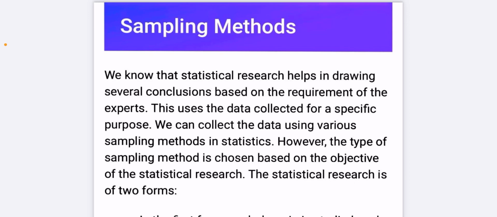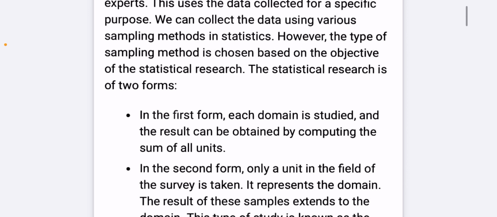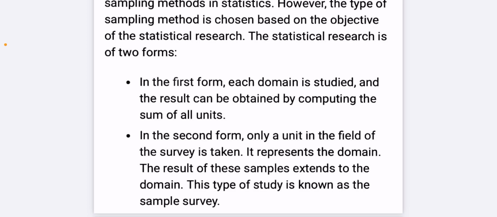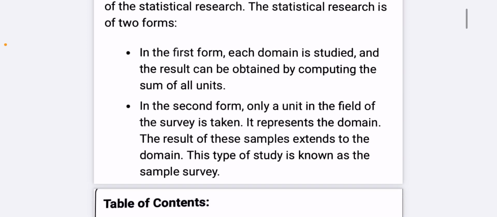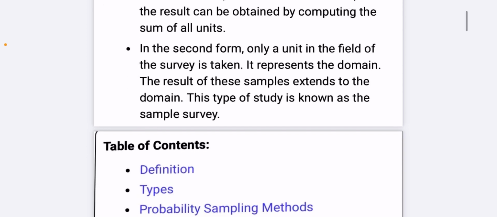Statistical research is of two forms. In the first form, each domain is studied and the result can be obtained by computing the sum of all units. In the second form, only a unit in the field of survey is taken. It represents the domain, and the result of this sampling extends to the domain. This type of study is known as the sample survey.